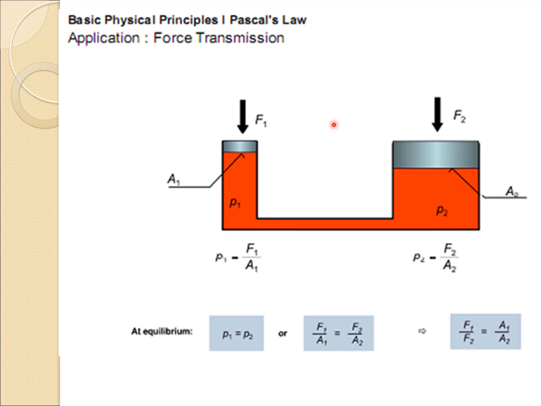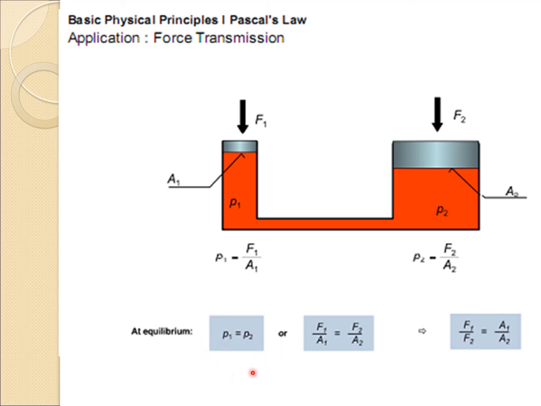So whenever you apply certain force F1 onto the left hand side, it will be transmitted undiminished in all the directions throughout this passage. Right? Suppose if we consider a horizontal plane and if we consider 2 points P1 and P2, one on the left hand side in the left cylinder and second on the right hand side in the right cylinder, then at those points you can equate the pressure according to your Pascal's law.